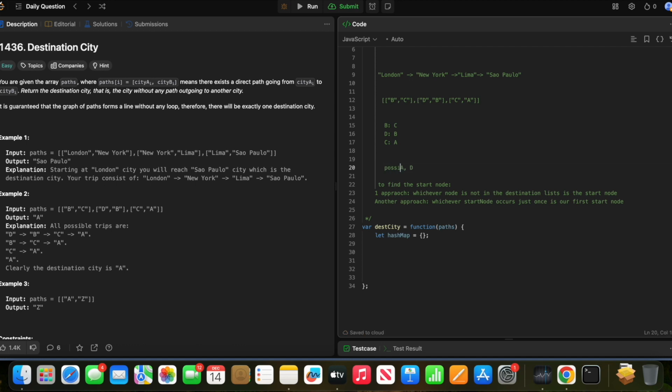I'll create a possible destination list, which will only have 2 nodes, the ones which occur just 1 time. So basically I'll create a possible destination list where the nodes only appear once.